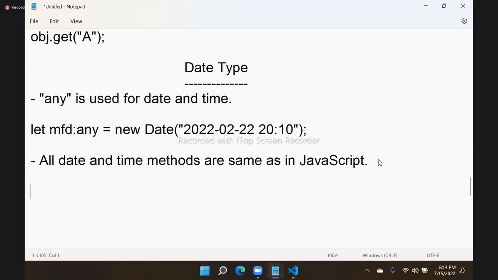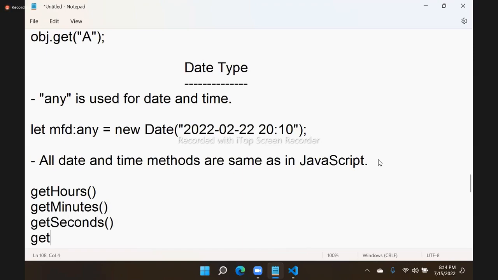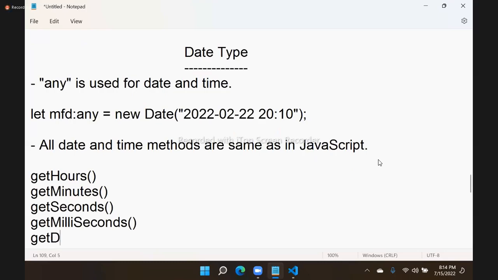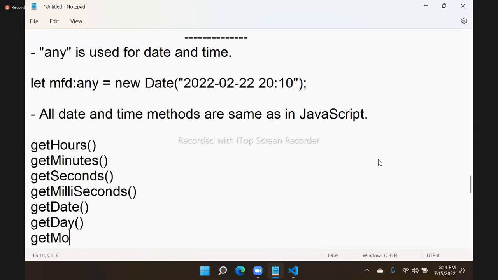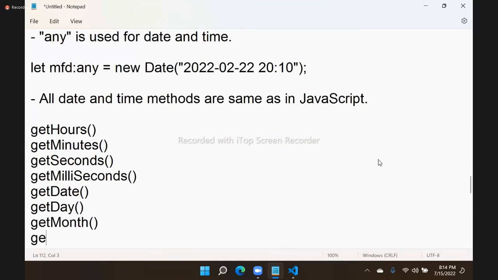Date methods means you know already. What are those? Get hours, get minutes, get seconds. We have like get milliseconds, we have get date, we have like get day, we have like get months, we have like get full year. These are all the options.